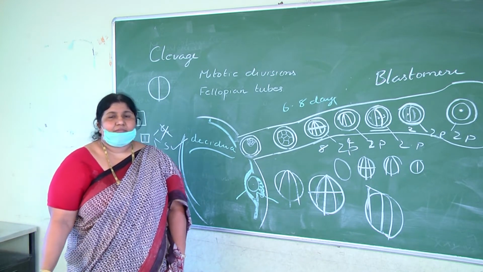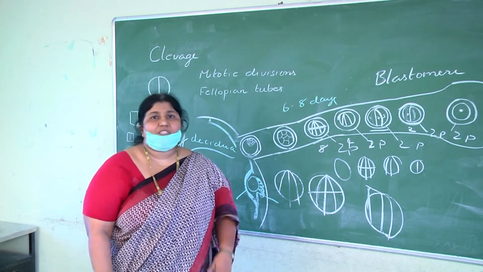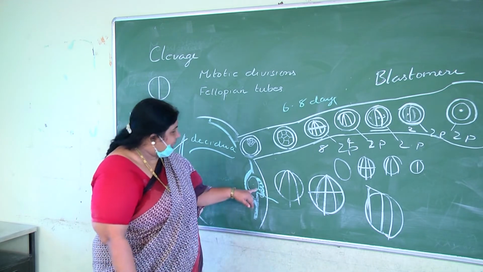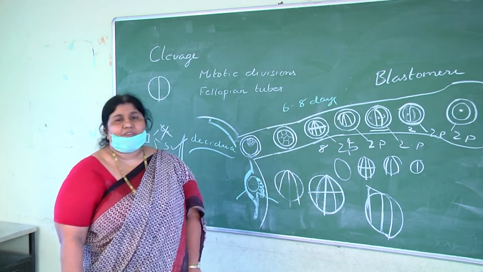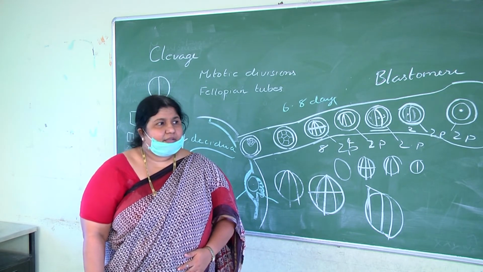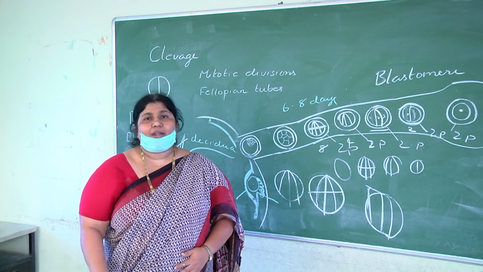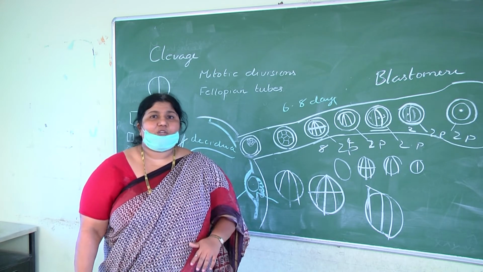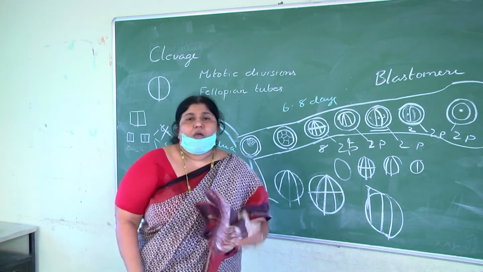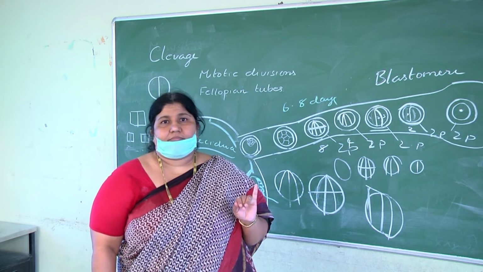After implantation, in the 12th week of pregnancy, that is just after 3 months, the placenta will form. Towards this side, a structure called the placenta will form. In humans, the placenta is a chorioallantoid placenta, formed from two membranes called chorion and allantois, which together form the placenta. So such a placenta is called a chorioallantoid placenta.